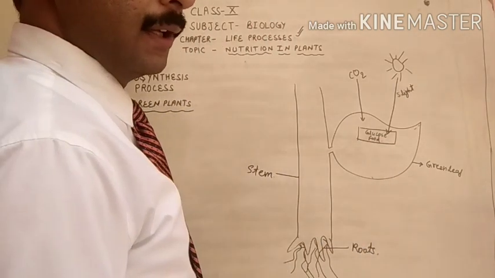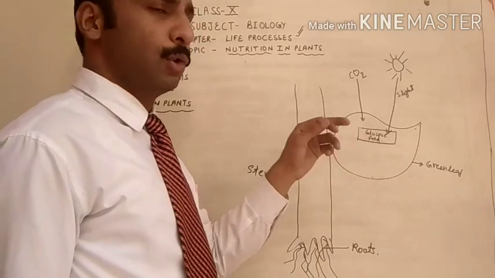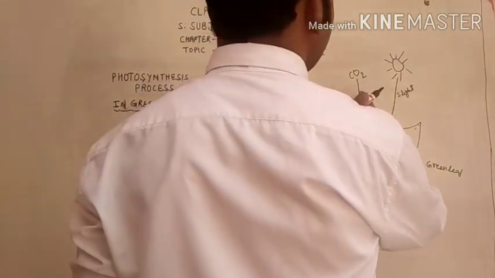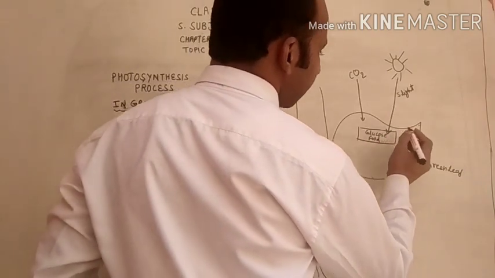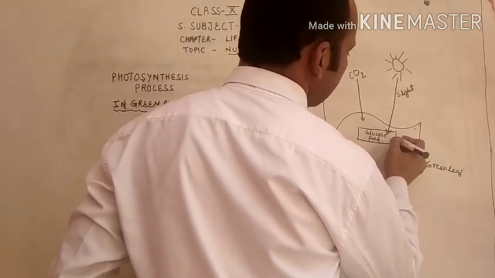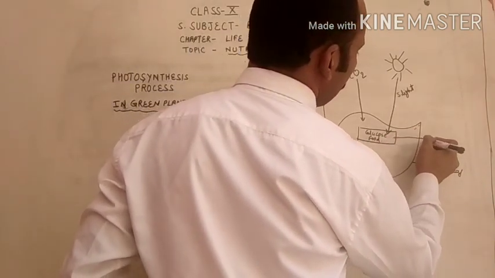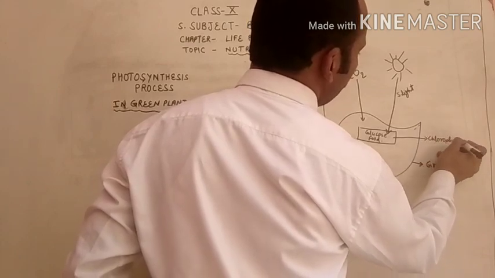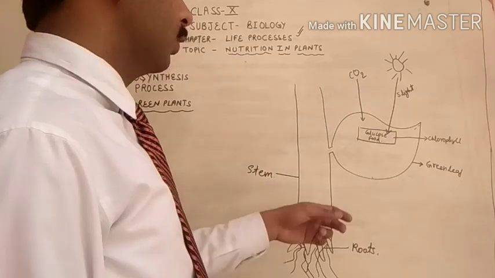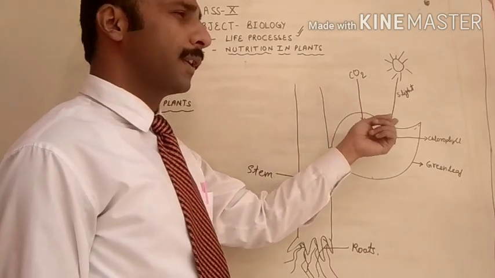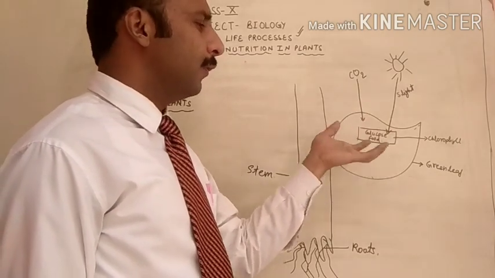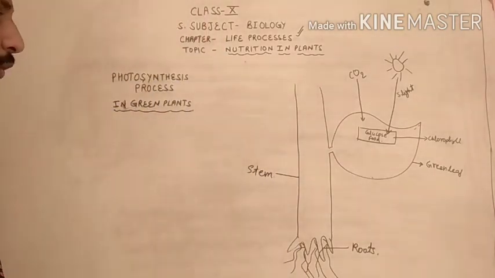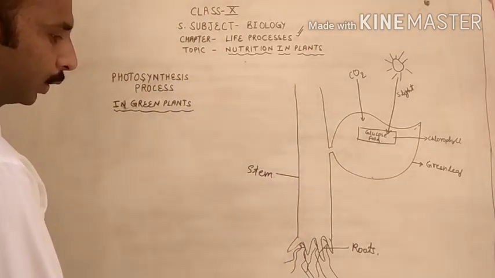Glucose is a type of carbohydrate, but CO2 and sunlight alone will not form it. In the presence of chlorophyll, sunlight and CO2 react, and they form glucose, converting carbon dioxide into glucose.